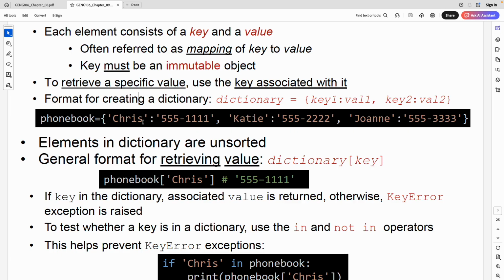When I'm defining a dictionary, I need to say, okay, Chris is my key. It's the index of it. And its value is this one. This is his phone number. Katie, and this is her phone number. Joanna, and then this is her phone number. So I need to define key value pairs, or string indexes and their value representations.